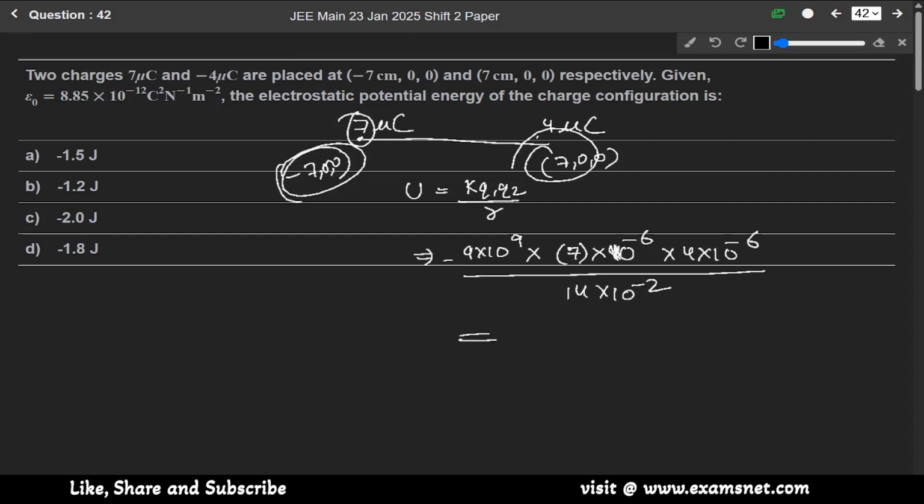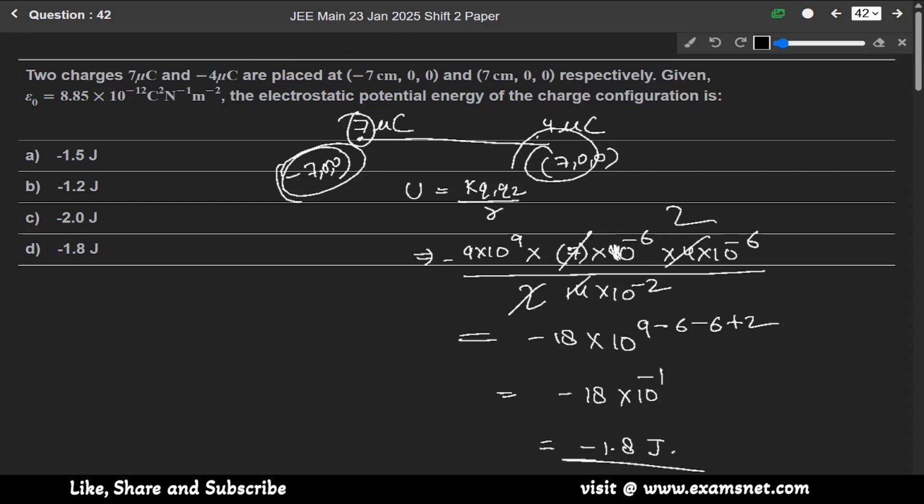So when we solve it, 7 twos are 14, 2 twos are 4, 9 twos are 18. So it will be minus 18 into 10 to the power 9 minus 6 plus 2. So it will be minus 18 into 10 to the power minus 1, which is minus 1.8 joule. So the correct answer is option D.